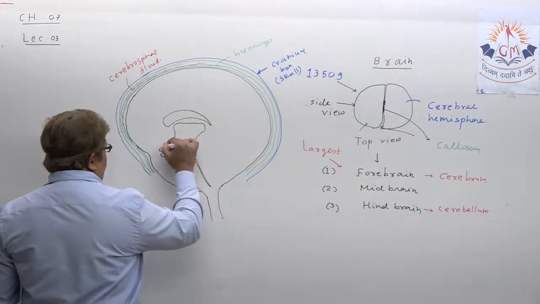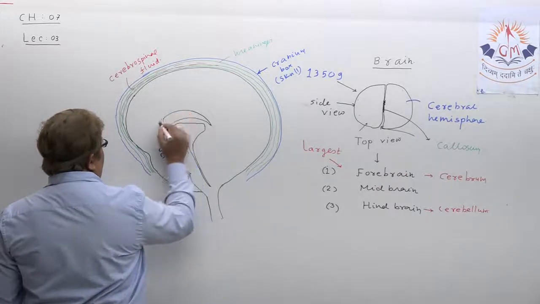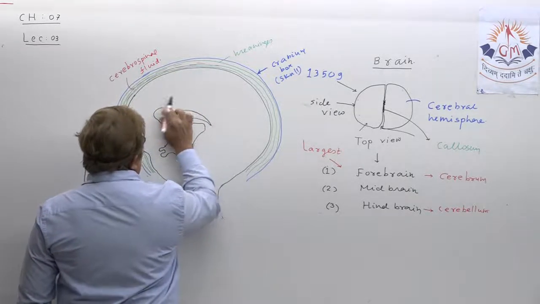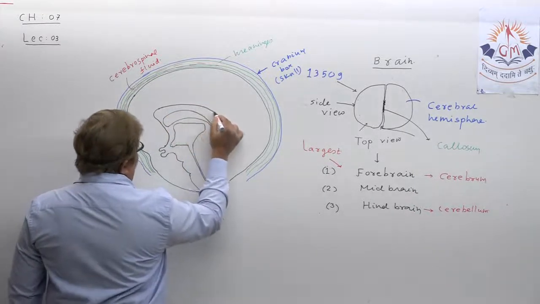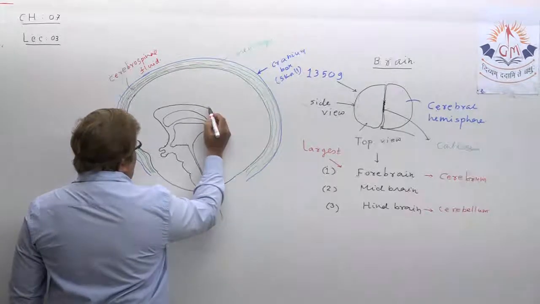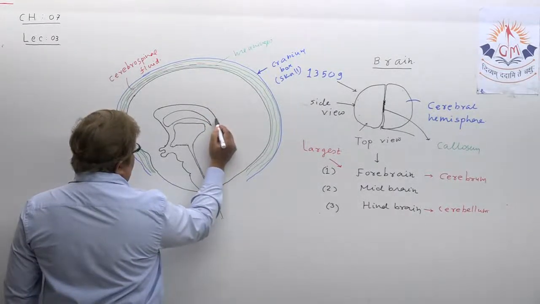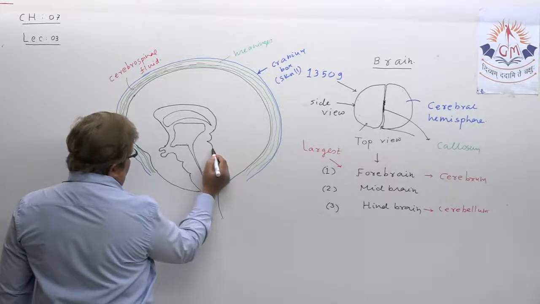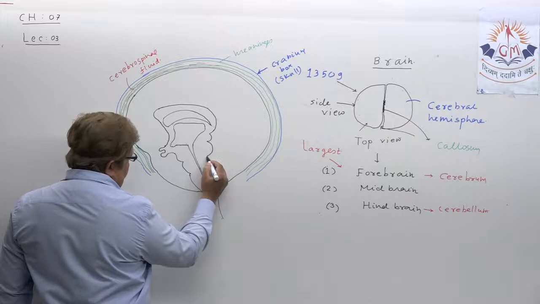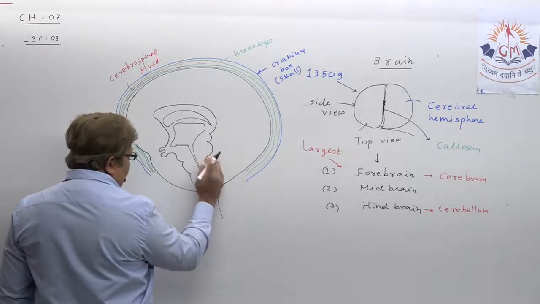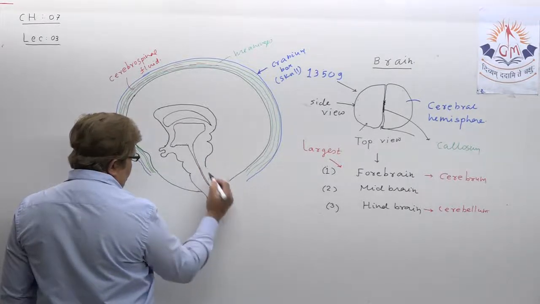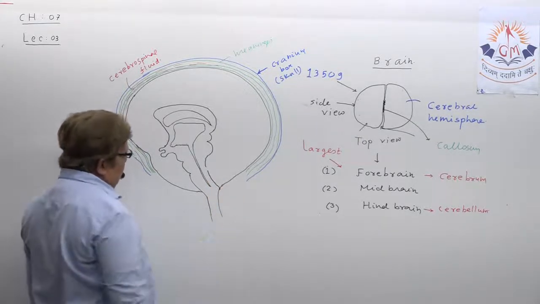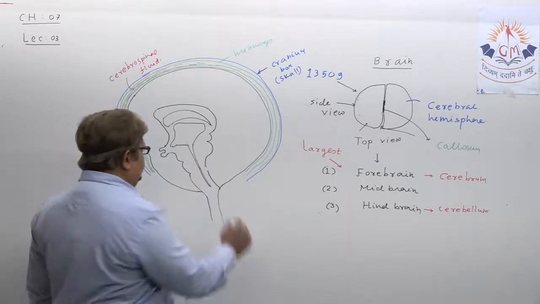With this turn, you have to take a turn this way, then this way, then take a turn again, and then from here we have to show the small brain. How can we show small brain here?